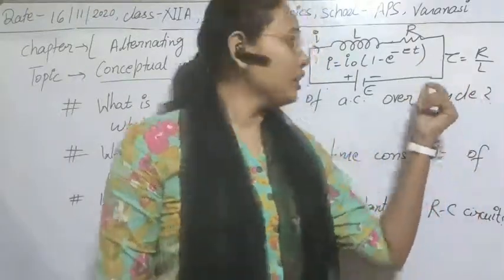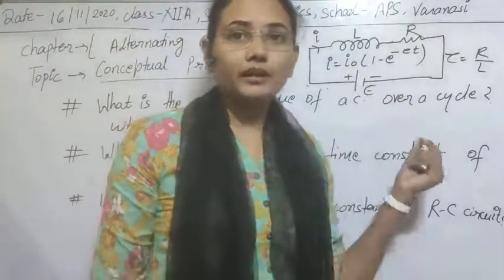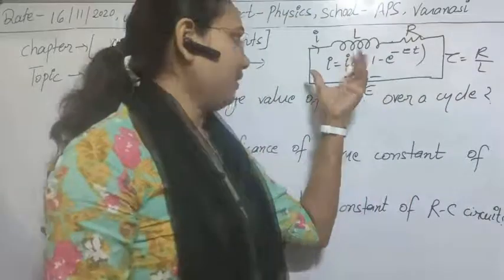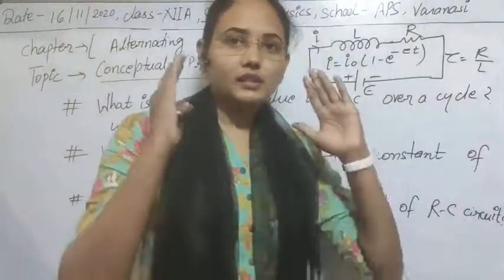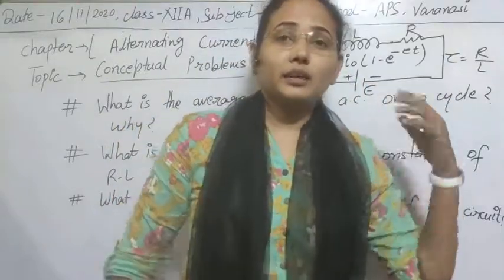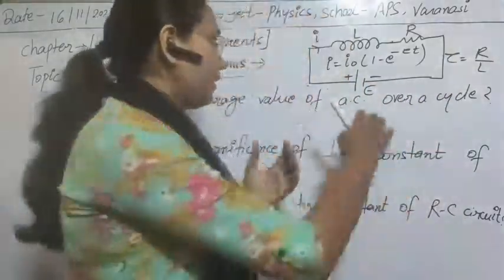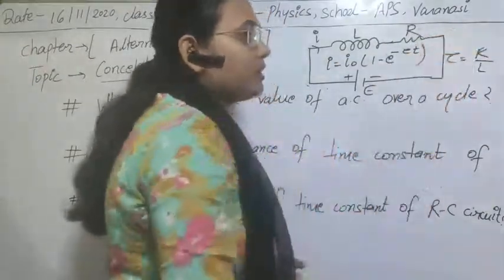That saturation current is I0. This is the maximum possible current from this circuit. I am not discussing it in great detail, only briefly so that you can remember it easily. And here this tau is known as the time constant of the circuit.